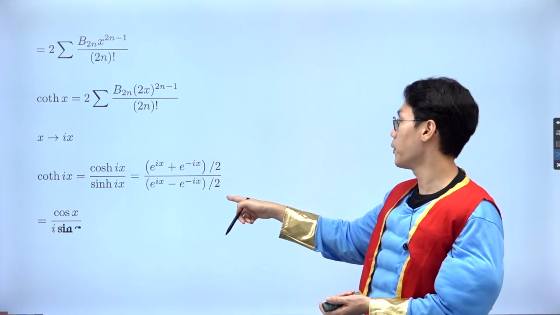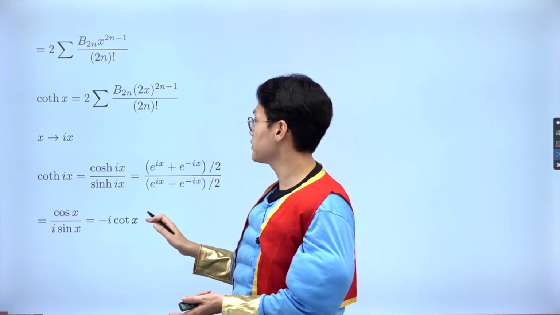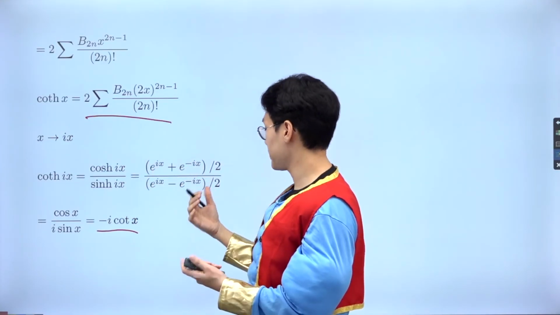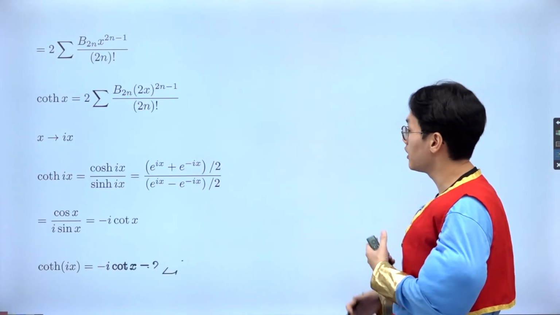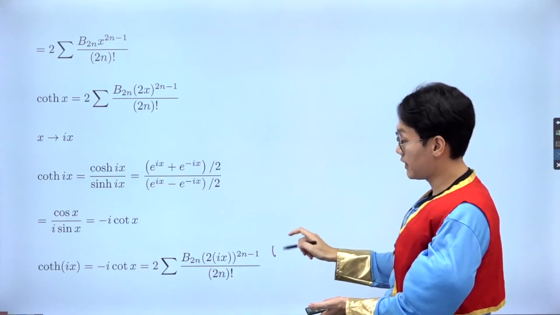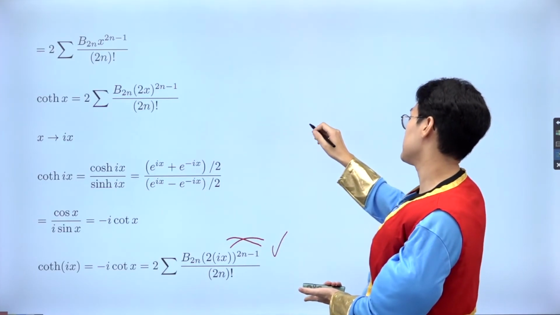We saw that before. So if you rationalize, I get negative i cotangent x. That's brilliant. That's what I did on the left-hand side. Of course, in my series, I'm going to replace the x with ix as well, and then it simply becomes as the following. But I can simplify this even further by using the expansion.